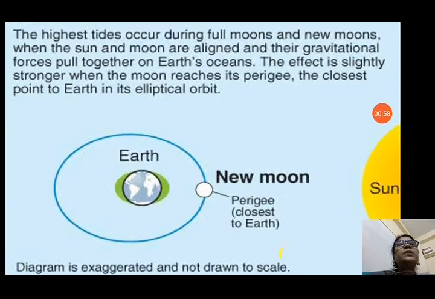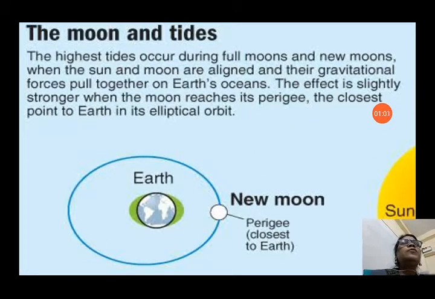The moon and the tides. The highest tides occur during full moons and new moons, when the sun and moon are aligned and their gravitational forces pull together on Earth's oceans. The effect is slightly stronger when the moon reaches its perigee, the closest point to the earth in its elliptical orbit. When the moon is in perigee, closest to the earth, it pulls the earth and its water bodies with a great gravitational force, and tides occur.